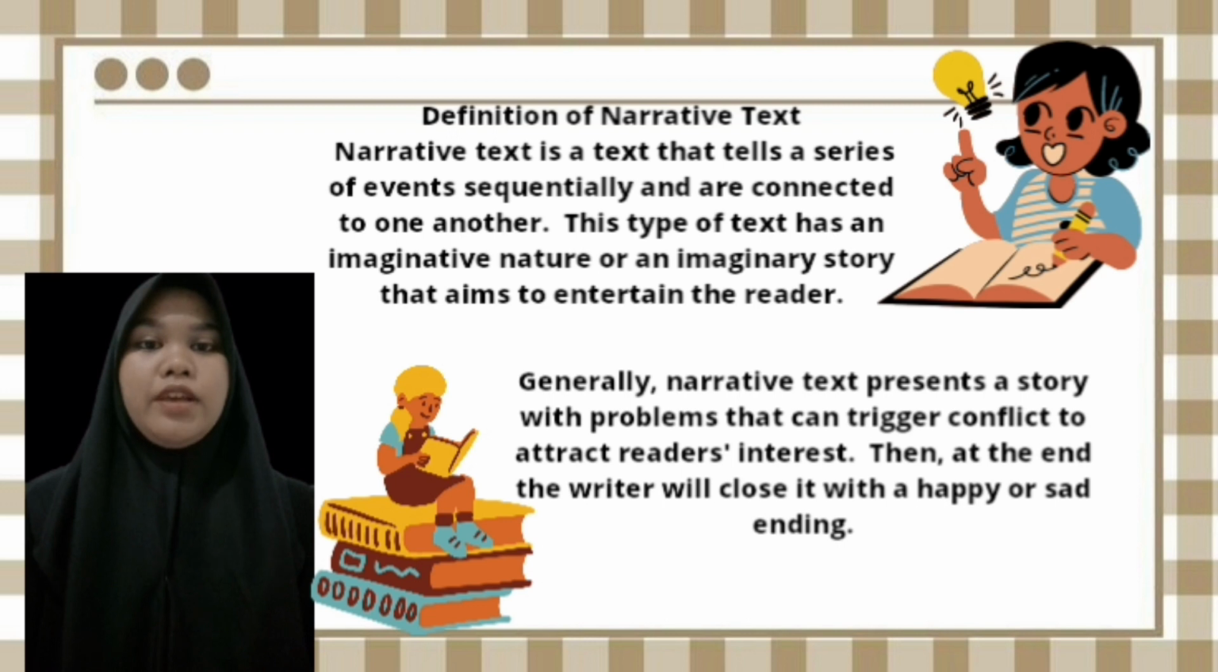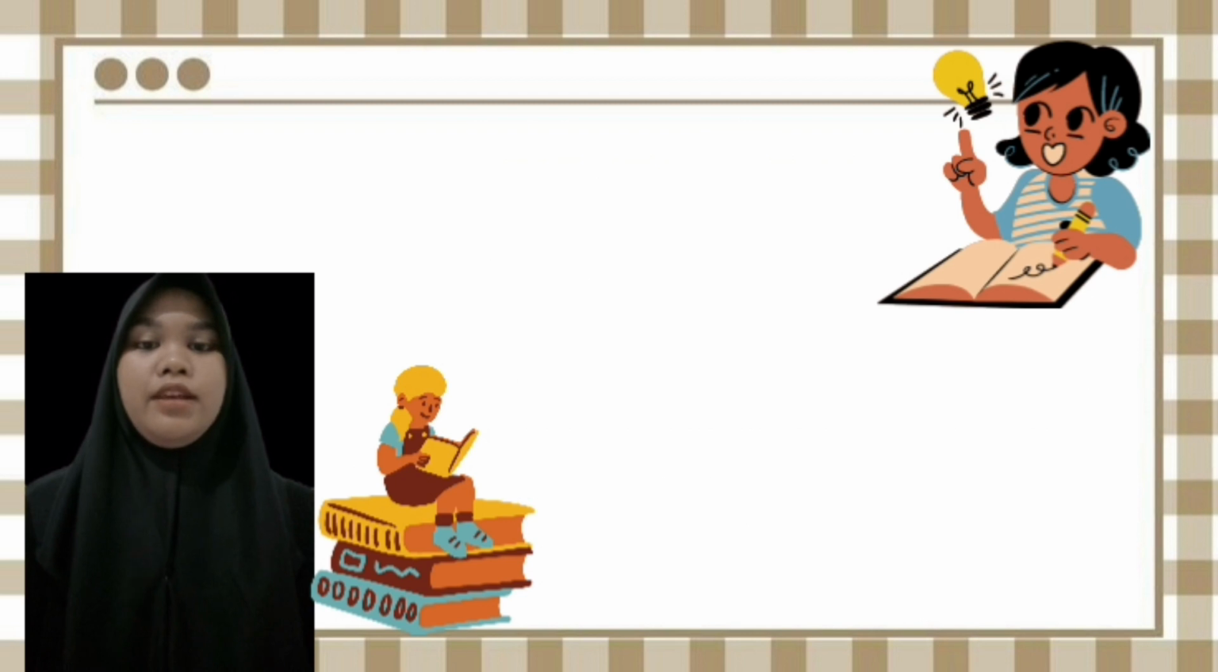General narrative text presents a story with problems that can trigger conflict to attract reader interest. Then at the end, the writer will close it with a happy or sad ending.